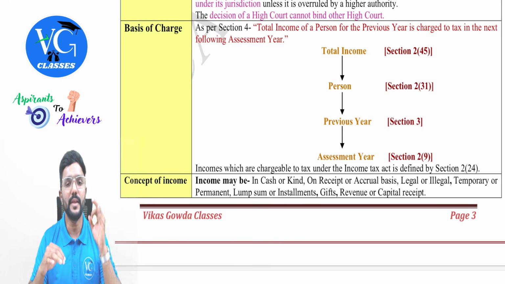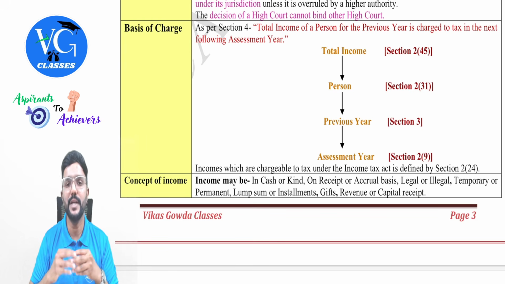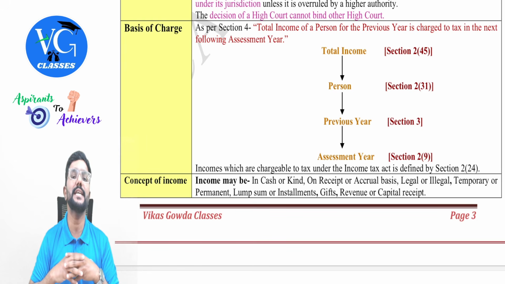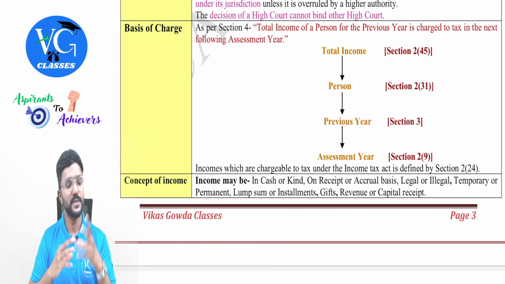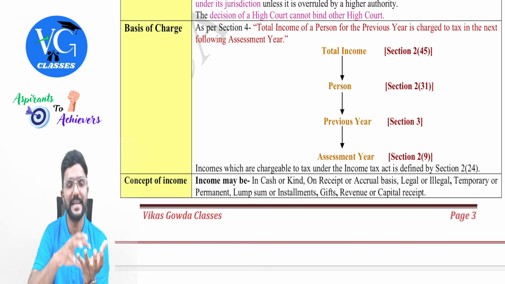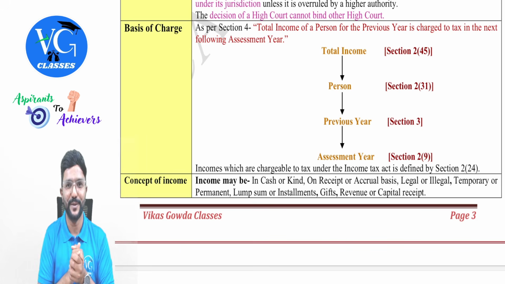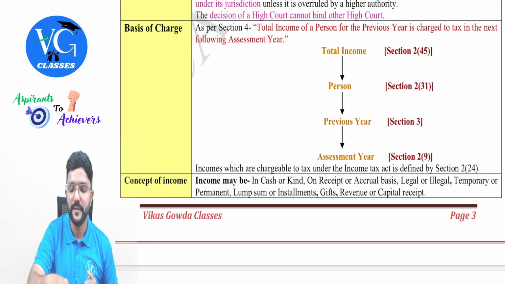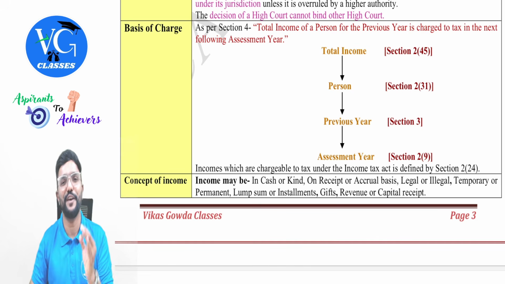We will see. As per section 4, the total income of a person for the previous year is charged to tax in the next following assessment year. So income earned by a person during the previous year will be taxable in the assessment year. So we need to understand various terms here, guys, one by one. First one, total income, which is defined in section 2 clause 45.